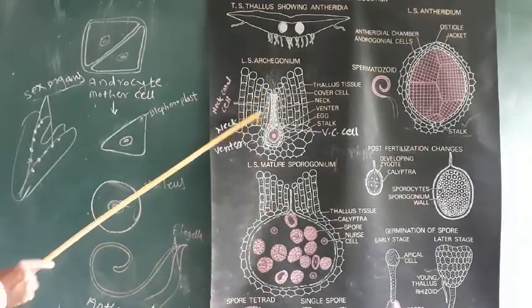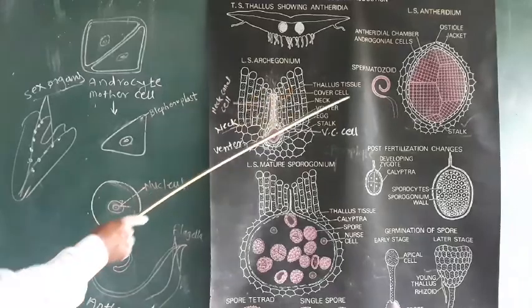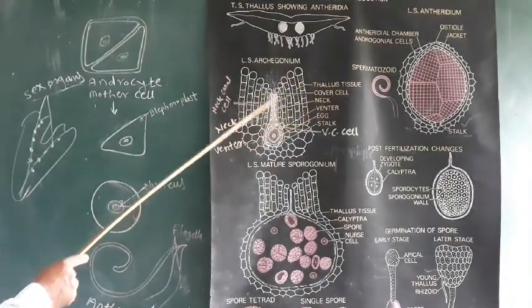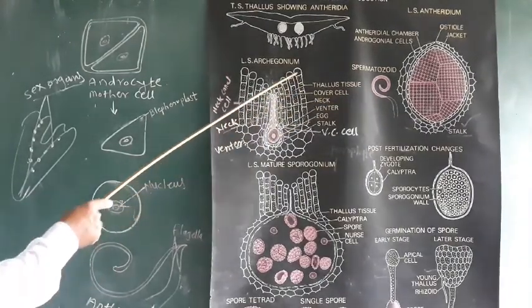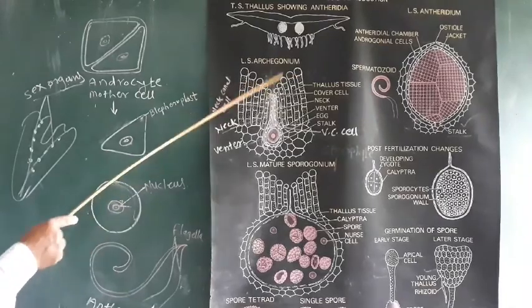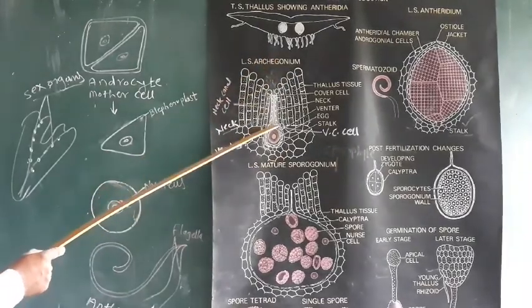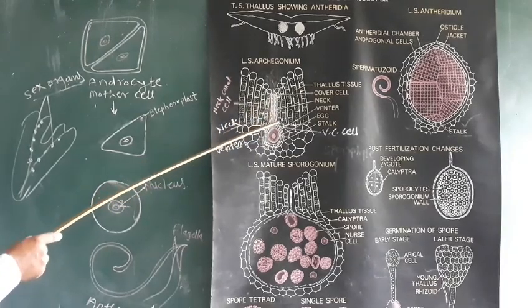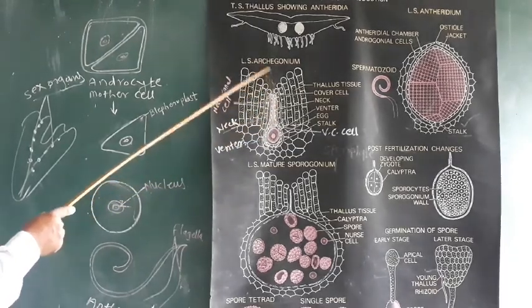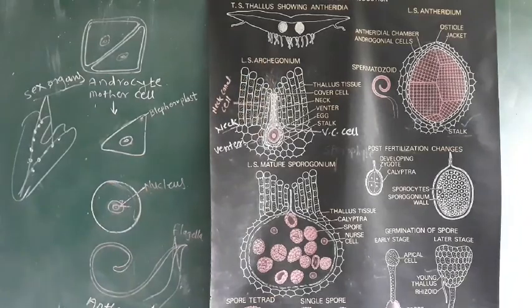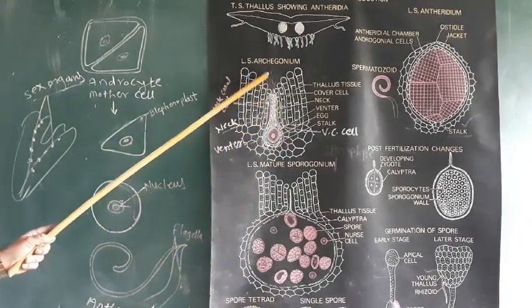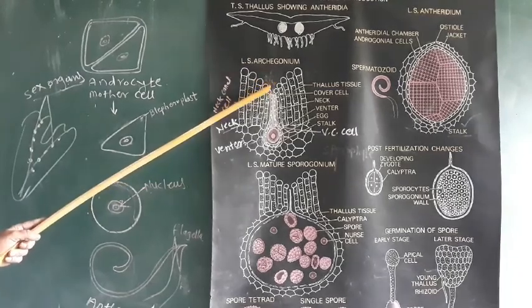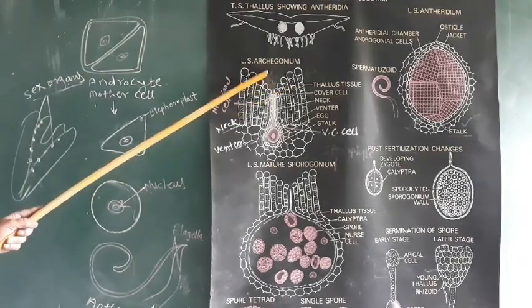Then the anthrozoids, many of them already swimming around, come near the neck of the archegonium. The sugary substance inside the archegonium comes outside, and these chemical substances attract the spermatozoids, and many sperms gather here.